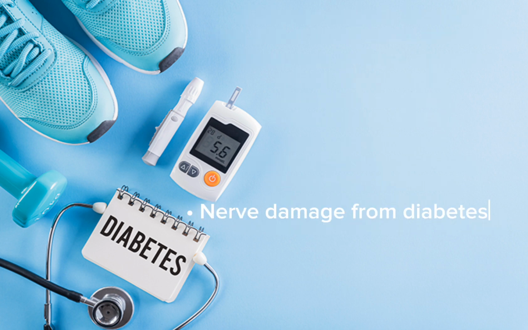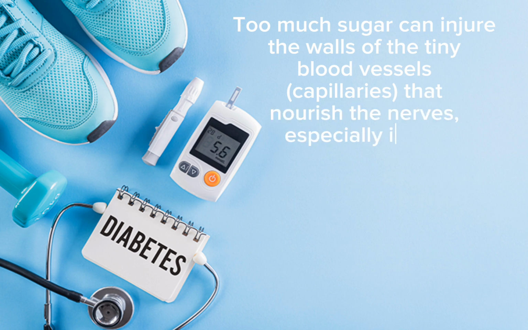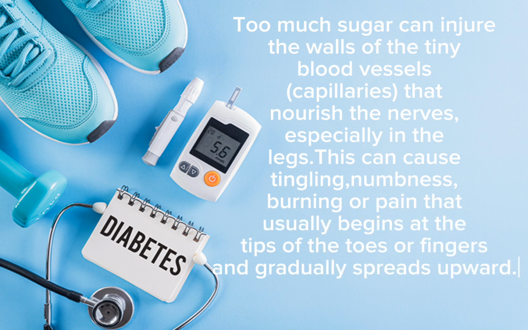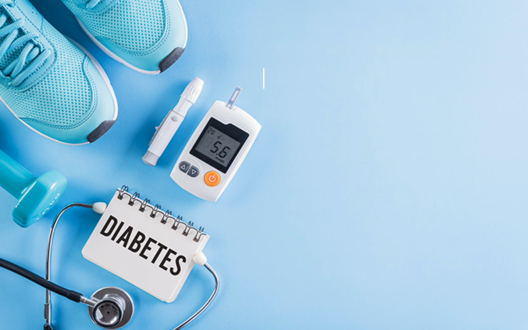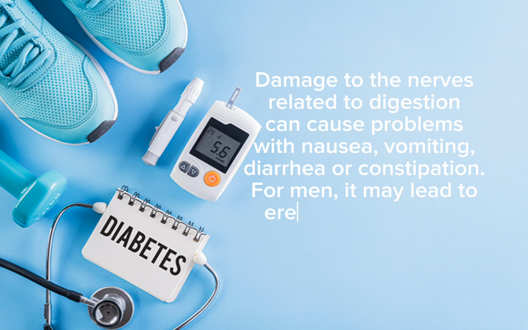Nerve damage from diabetes, diabetic neuropathy. Too much sugar can injure the walls of the tiny blood vessels, capillaries, that nourish the nerves, especially in the legs. This can cause tingling, numbness, burning, or pain that usually begins at the tips of the toes or fingers and gradually spreads upward. Damage to the nerves related to digestion can cause problems with nausea, vomiting, diarrhea, or constipation. For men, it may lead to erectile dysfunction.